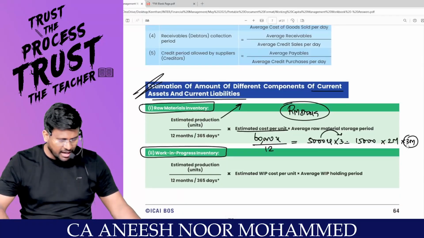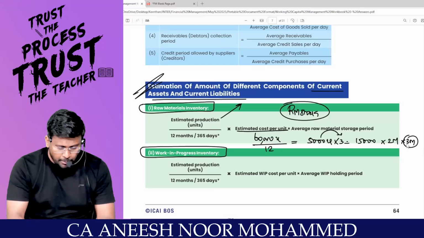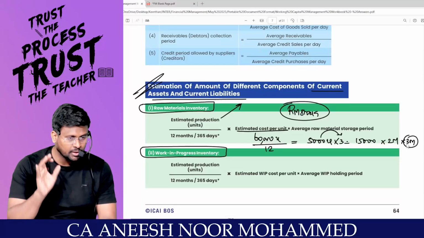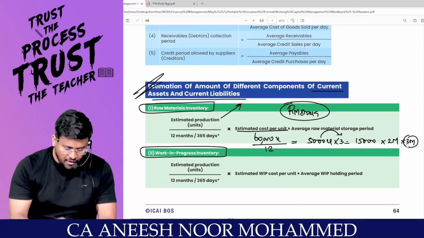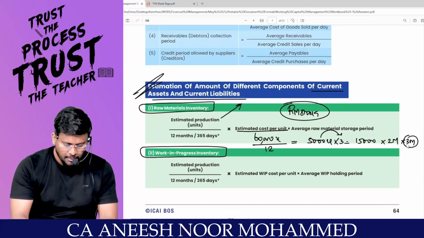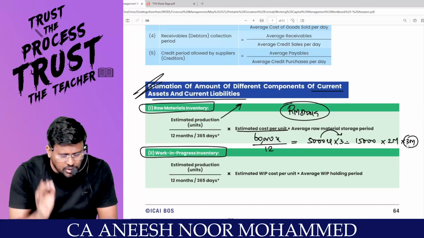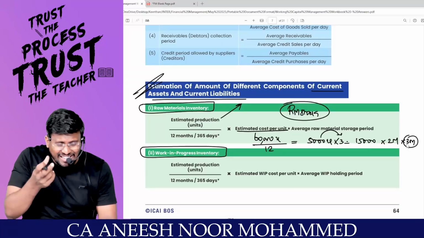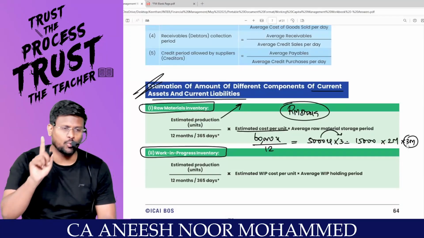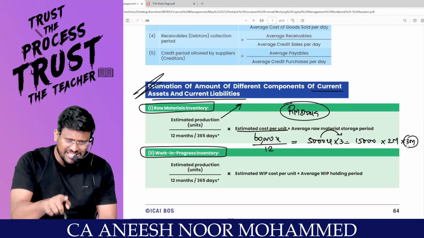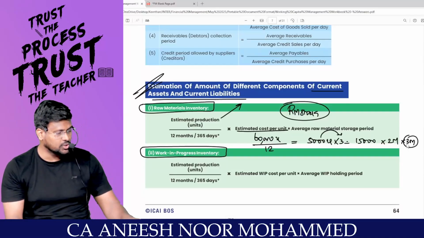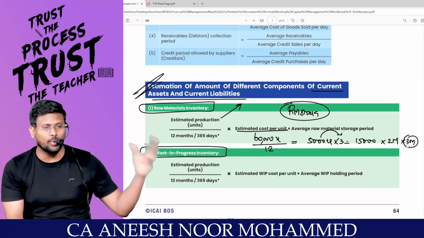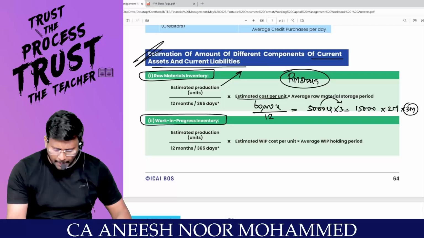So what I have to do now: in a year I am going to manufacture 60,000 units. That means every month 60,000 divided by 12, I need 5,000 units. Every unit is 3 rupees means, my dear lovable students, 15,000 is the raw material cost I am going to incur for 1 month. If my policy is I want a raw material stock of 3 months, into 3 means 45,000 rupees I have to invest in the raw material stock. Clarity? Coming to WIP.